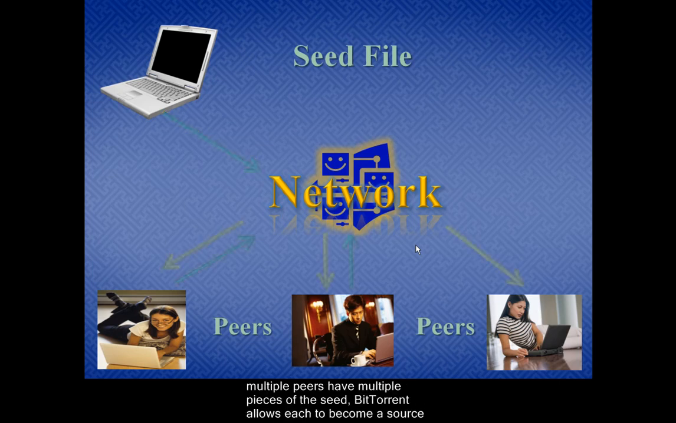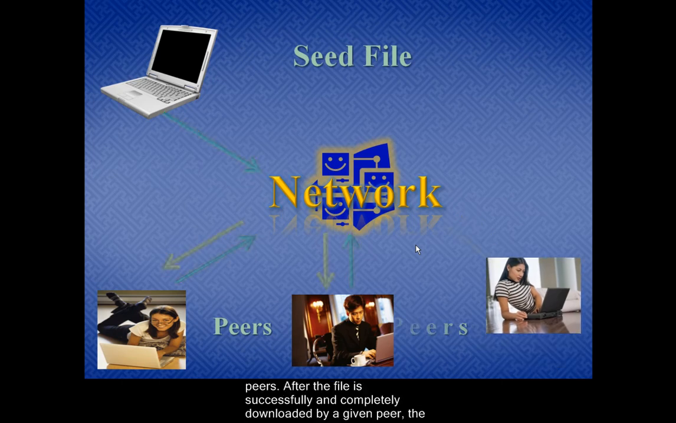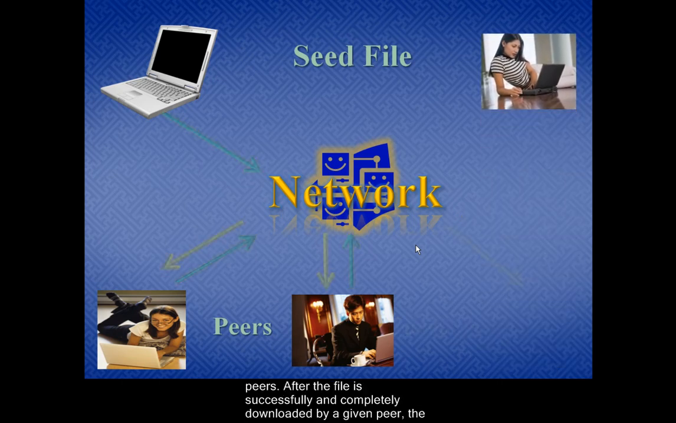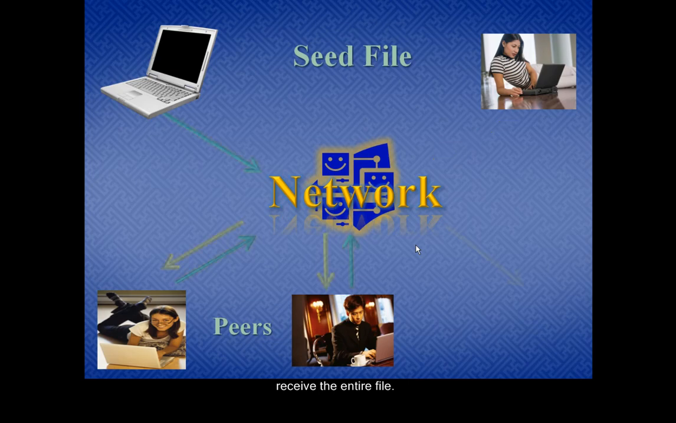Once multiple peers have multiple pieces of the seed, BitTorrent allows each to become a source for that portion of the file. The effect of this is to take on a small part of the task and relieve the initial user, distributing the file download task among the seed and many peers. After the file is successfully and completely downloaded by a given peer, the peer is able to shift roles and become an additional seed, helping the remaining peers to receive the entire file.